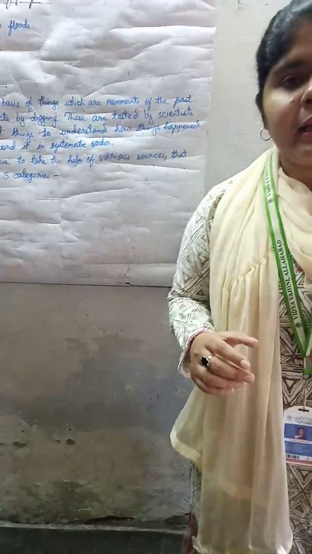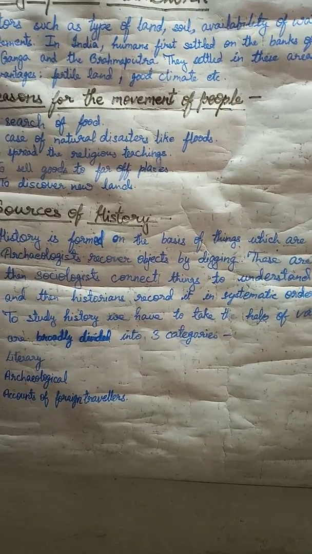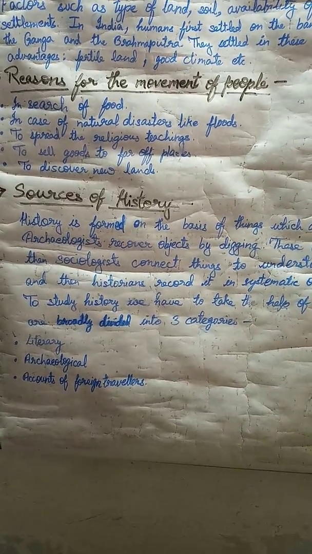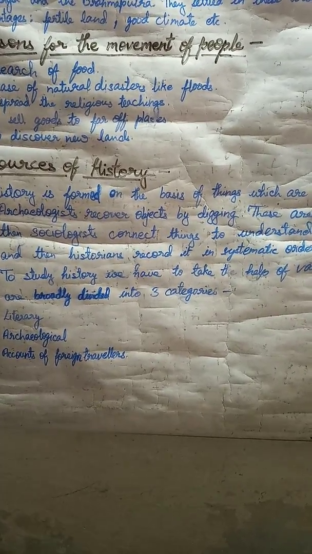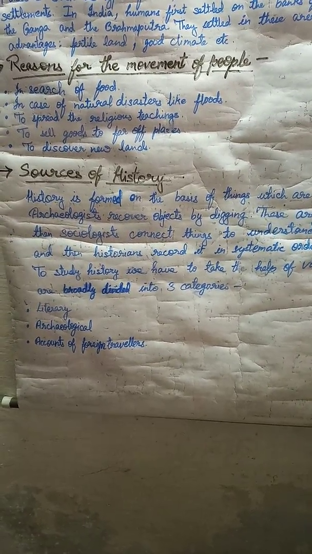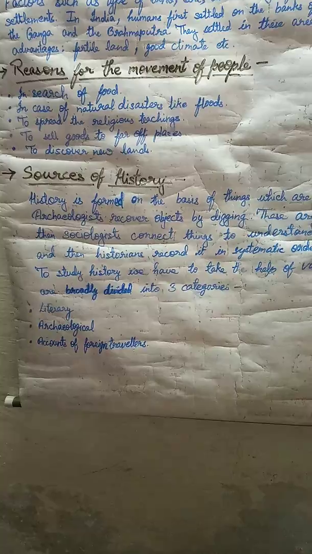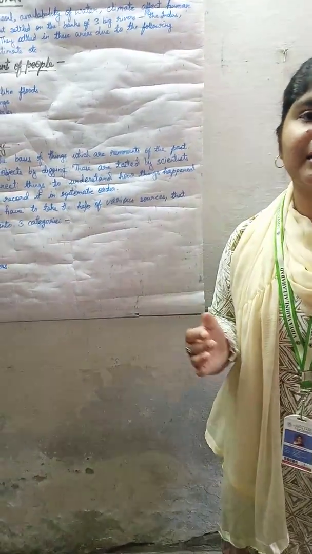Next, what was the reason? In case of some disasters. If there is some sort of disaster like flood, earthquakes or famines or spread of disease, then people used to leave those places and move to another place to live. The next reason is to spread religious teachings. Some religious leaders used to spread their particular religious teachings by moving from one place to other places so that people could get to know what religious things they have to do.